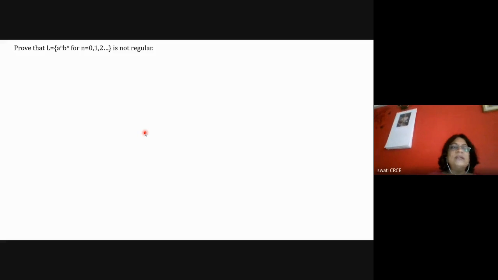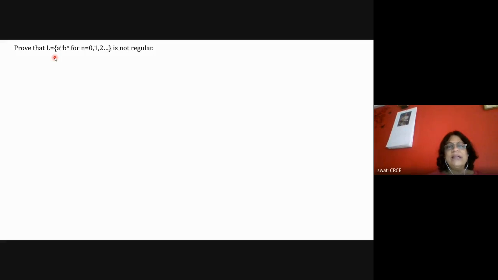Once you understand this problem, you can solve any other problem, but you only need to observe the string, and with respect to the string you will have to do a little bit of adjustment about your word Z. So if you understand this problem, you should be able to solve any problem. Only how to write the answer is difficult here. So you need to remember that pattern of writing the answer for this particular question.